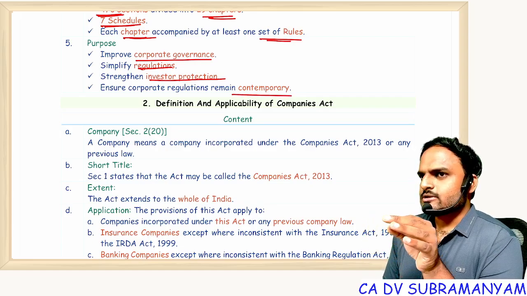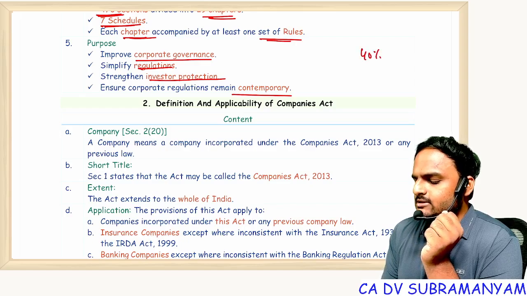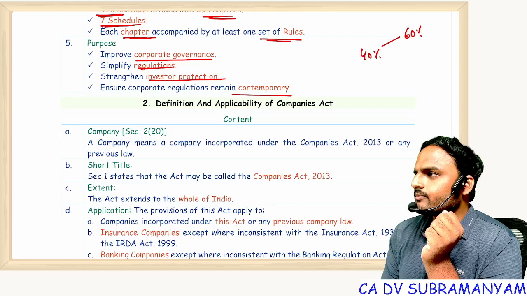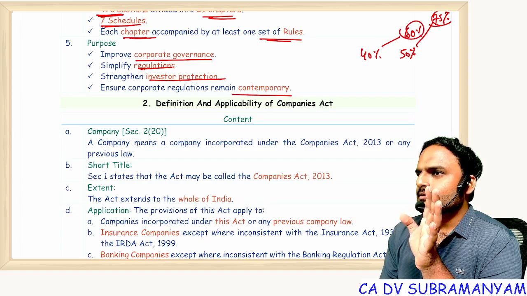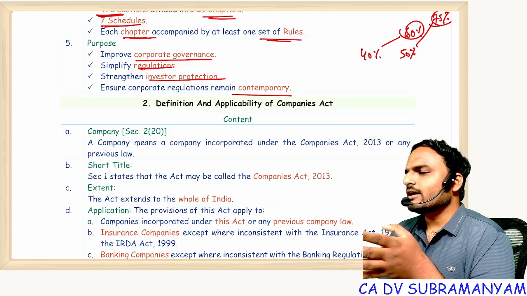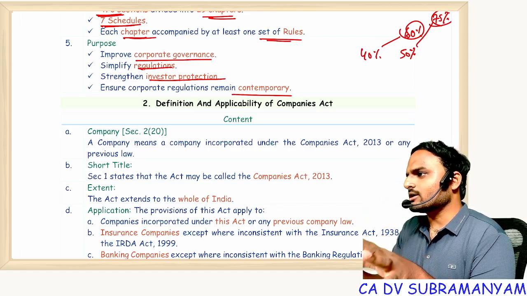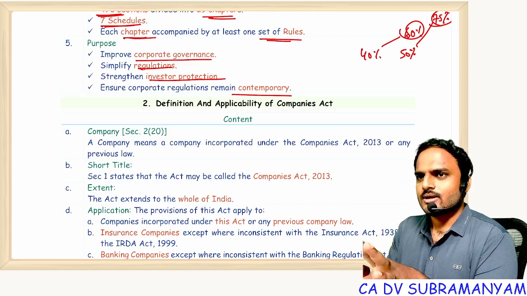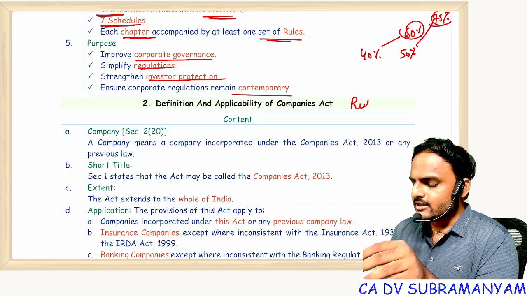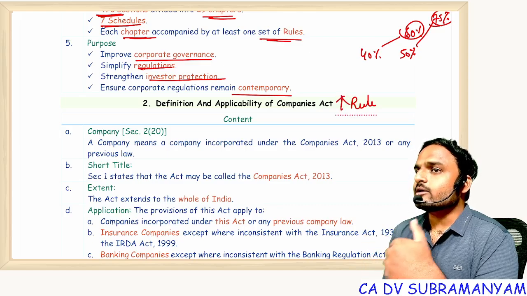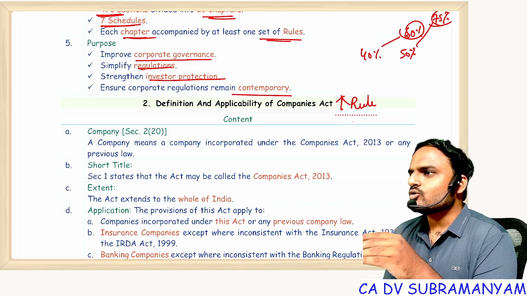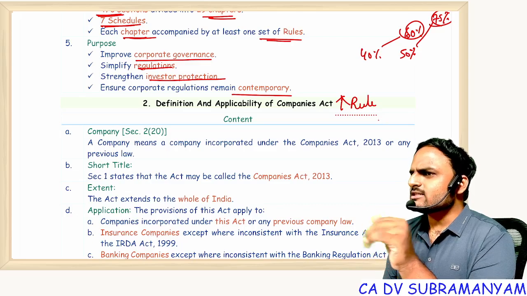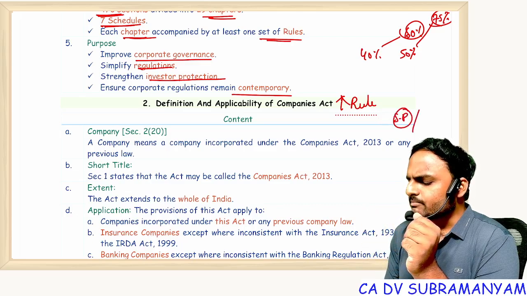Just asking, suppose ICAI increases the 40% qualification mark to 60%, and the 50% aggregate to 75%. Now tell me, will students come or not come? Definitely that many students will not come. Only a few students will come. Similarly, if the government introduces new rules, if the government increases the number of rules, do you think business people will come forward? No. From the government's point of view, just tell me, is sole proprietorship better, or a company?